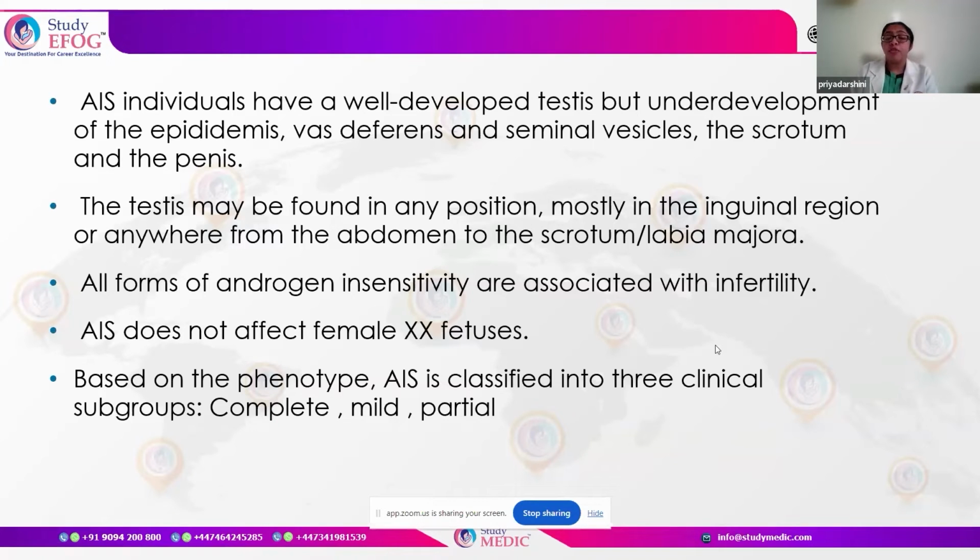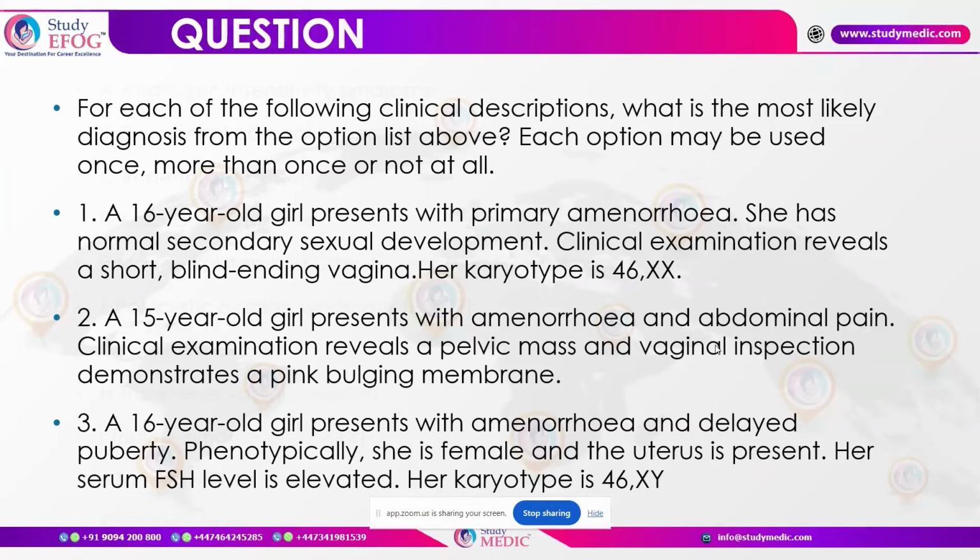Now, coming to partial androgen insensitivity syndrome, the external genitalia is partially masculinized but not completely. So for them, the treatment option is going to be testosterone because the gender identity has already been made as a male. So, understanding the characteristics or the patterns of androgen insensitivity syndrome, the treatment options also vary in all of them. So, going back to the questions, let's look at the scenarios.